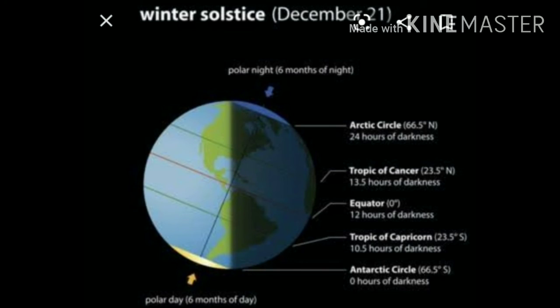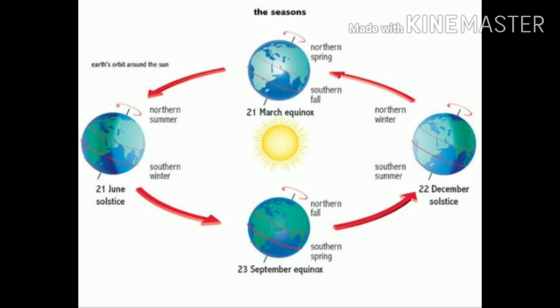Do you know that Christmas is celebrated in Australia in the summer season? Direct rays of the sun fall on the equator on 21st March and September 23rd. At this position, neither of the poles is tilted towards the sun, so the whole earth experiences equal days and equal nights. This is called equinox.